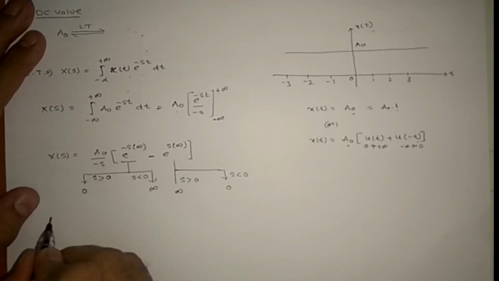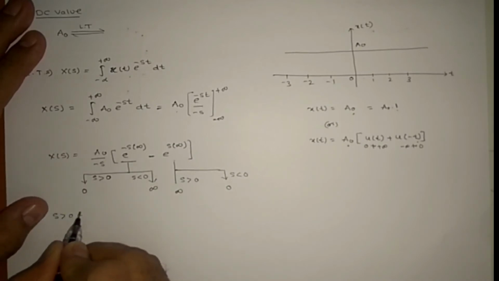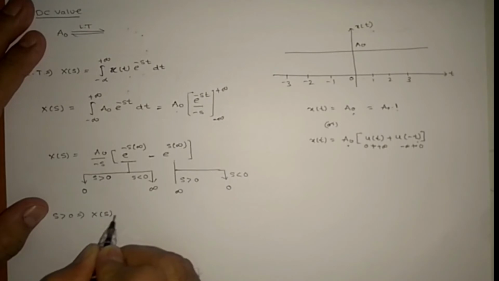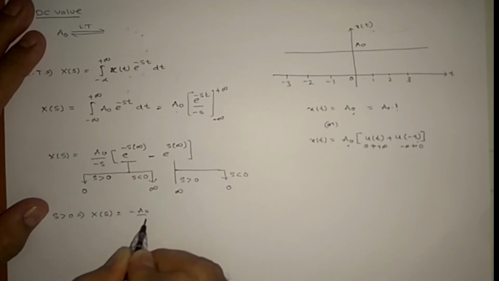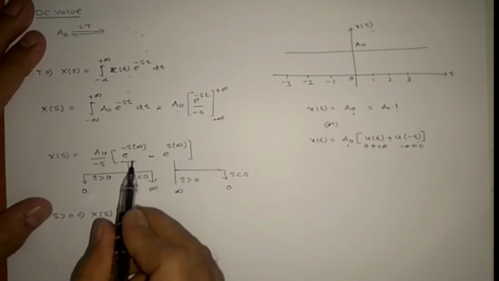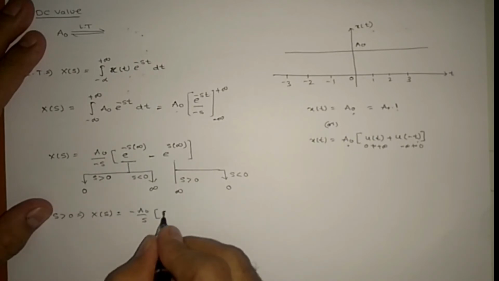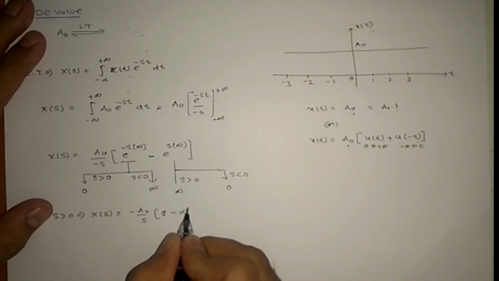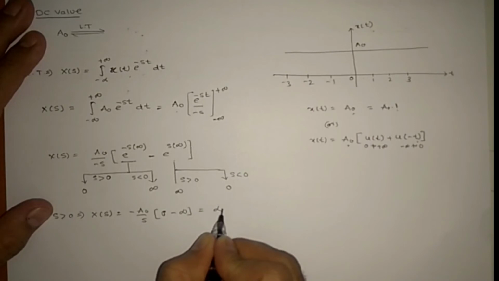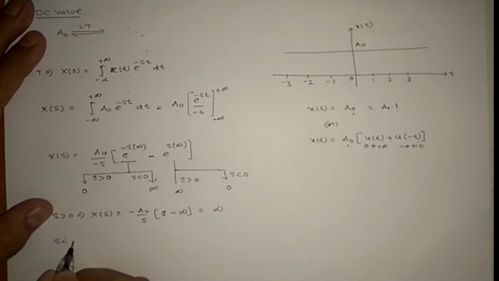So in this equation, if I take s greater than 0, then x of s equals minus A naught by s. s greater than 0 means this is 0, but this will be minus infinity. So overall infinity only. If we take s less than 0, x of s equals minus A naught by s.